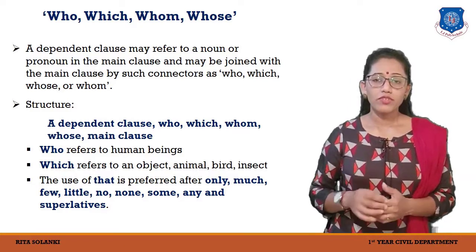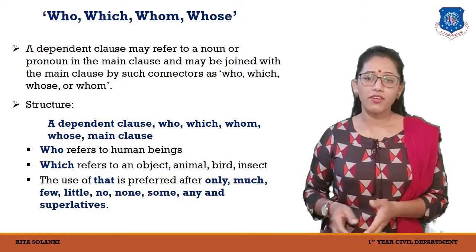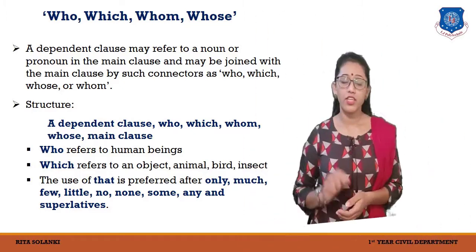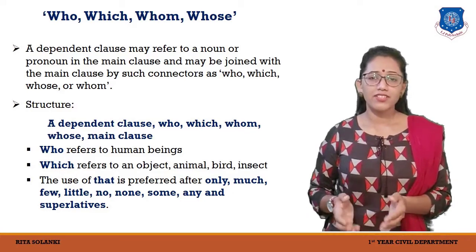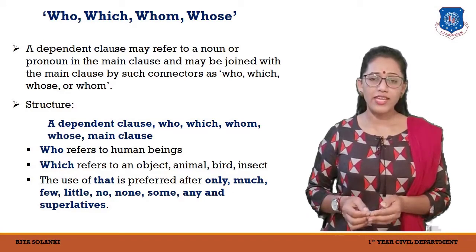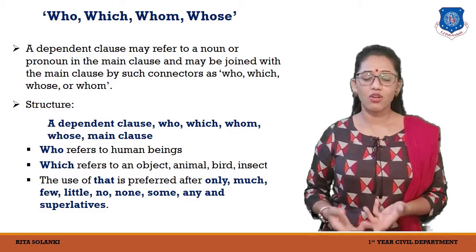Right. Who refers to a human being, as we all know. Which refers to a thing or animal. Use of that is preferred after several determiners like only, much, few, little, no, none, all, some, any, etc.